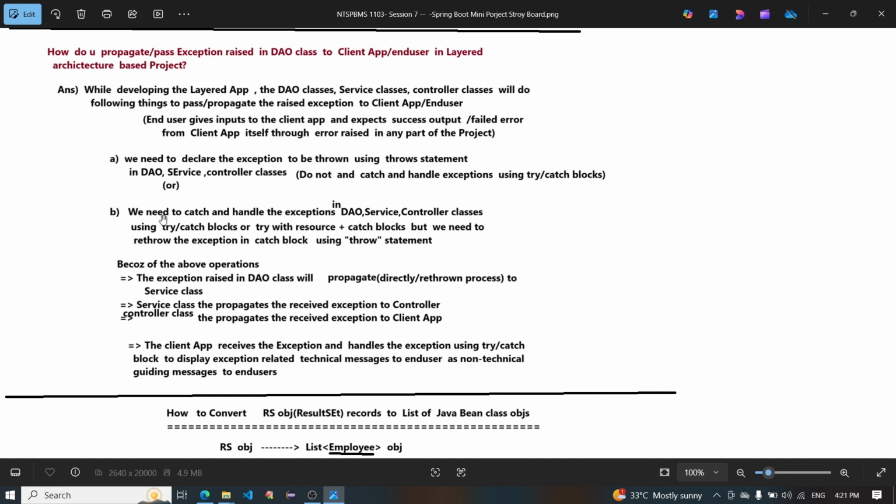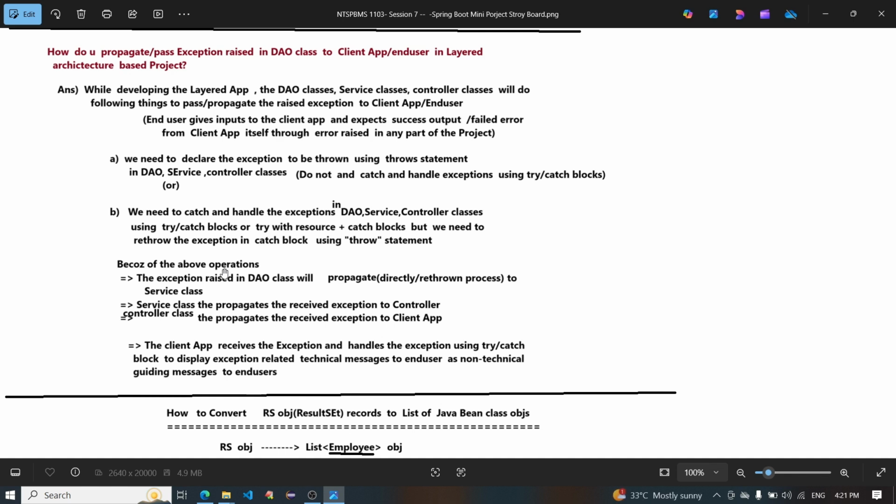Or we need to catch and handle the exception in the DAO, service, and controller classes using a try-catch block, or try-with-resources plus catch blocks, but we need to rethrow the exception from the catch block using the throw statement.